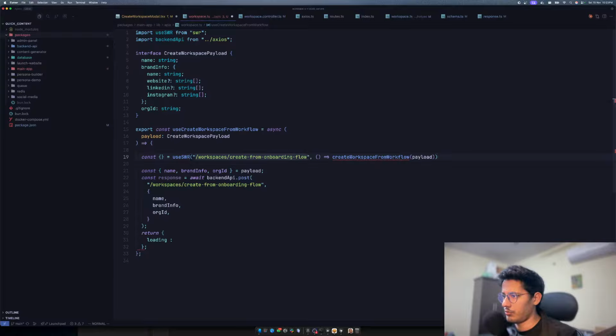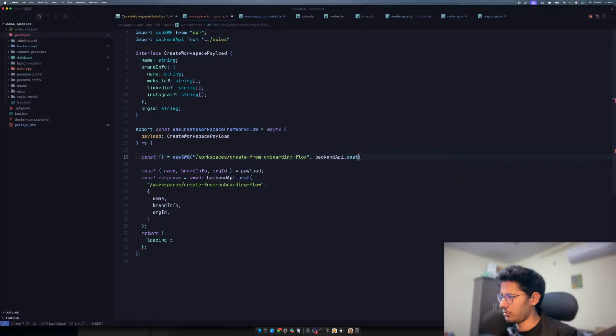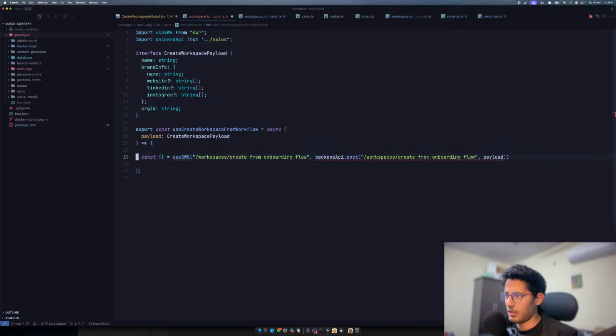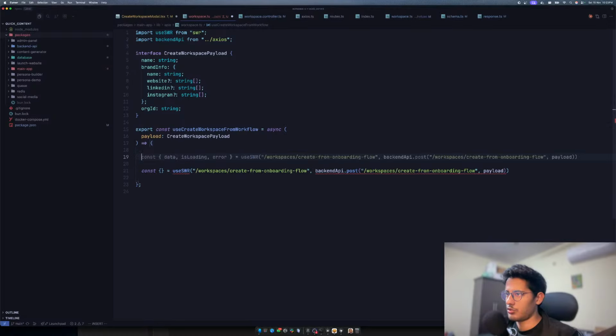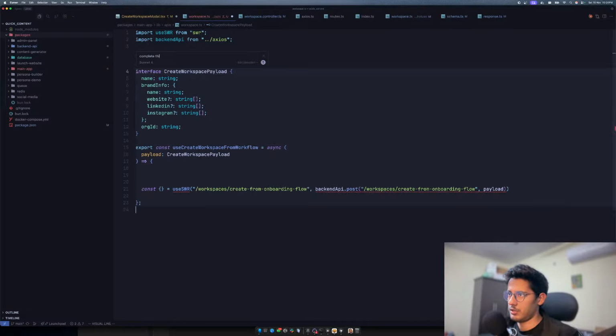What do I need to do? So there's workspaces and this, and then I need to call the backend API. So I can say backendAPI.post, and then slash, whatever, all that, and the payload, of course. I need to run a small Zod validation. I think AI got what I want to do, so I can just say complete this and fix issues.